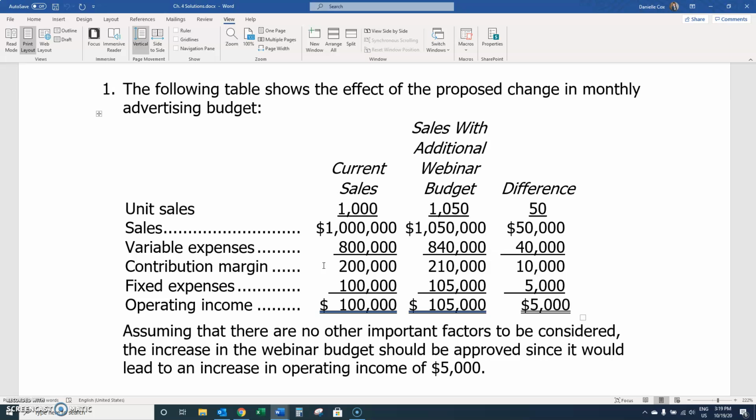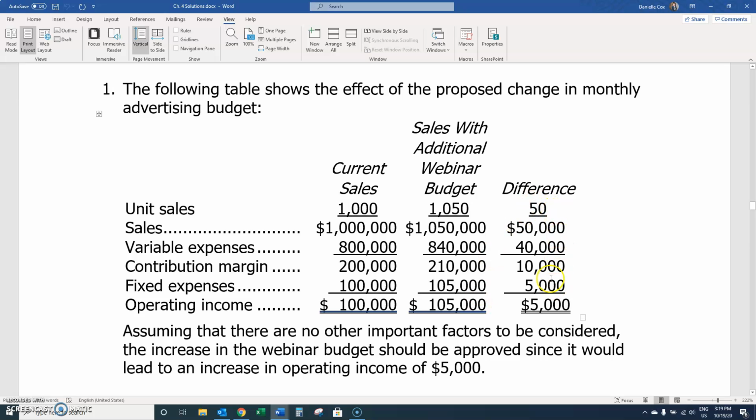With the new proposal, they would sell 50 more units, so 1,050. Same selling price, same variable expenses, which would give them a contribution margin of $210,000. But there's going to be a $5,000 increase to their monthly budget to prepare webinars. So their fixed expenses would increase by $5,000, and this would leave them with an operating income of $105,000.